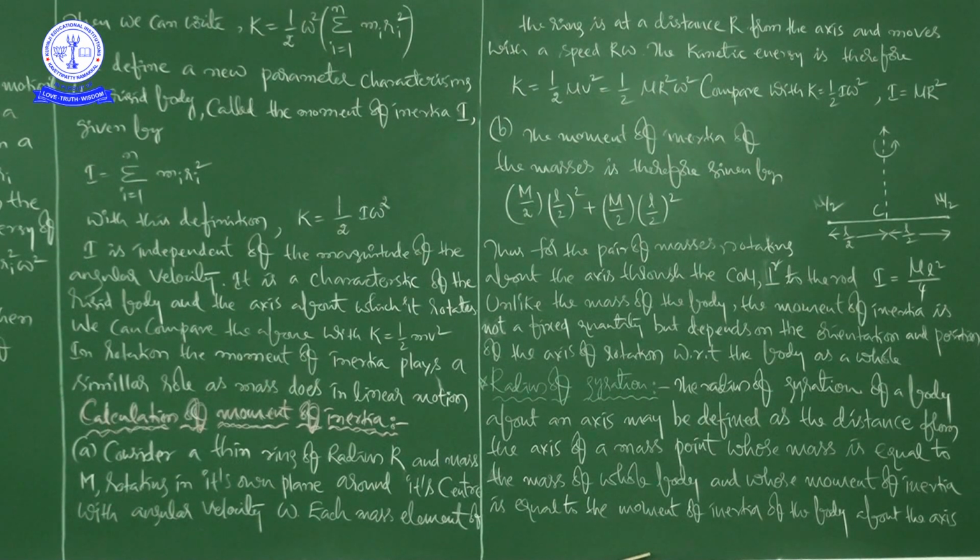Similarly, moment of inertia about a given axis of rotation opposes a change in its rotational motion. That's why it can be regarded as a measure of rotational inertia in case of rotational motion of a body.